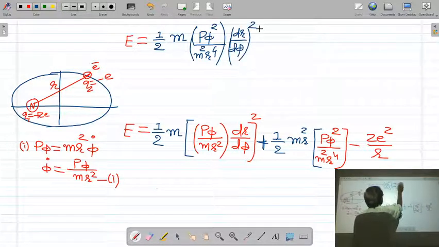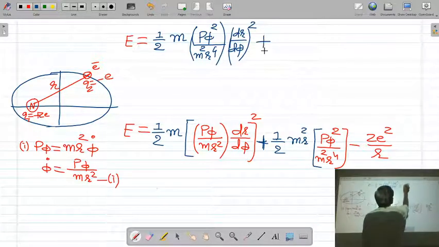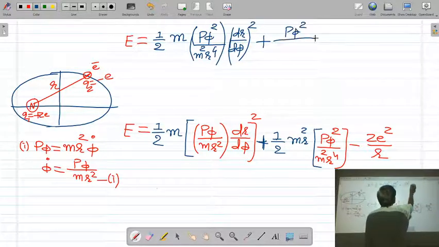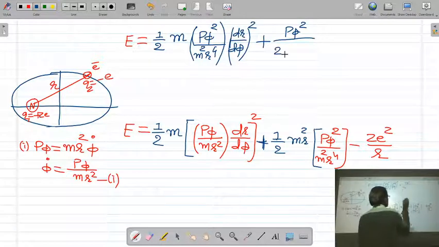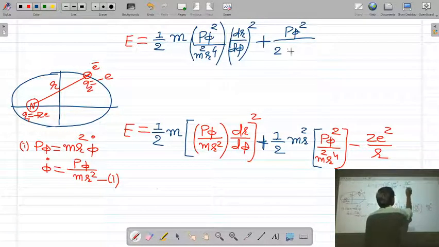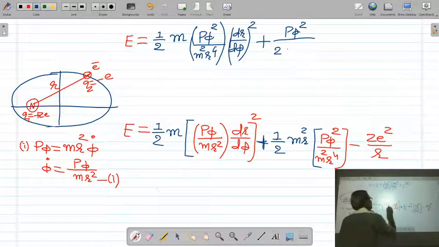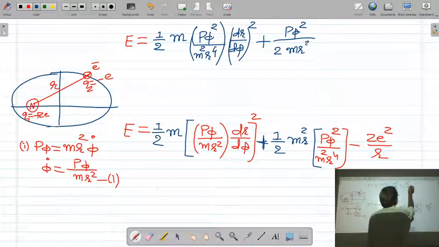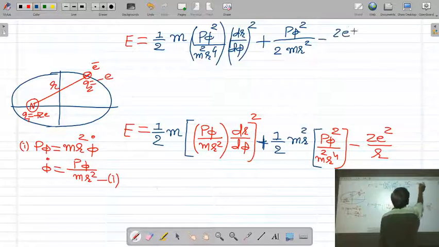Second term will be p phi square upon 2, 1 mr square is cancelled, mr square upon m square r4 will be mr square, minus z square upon r.